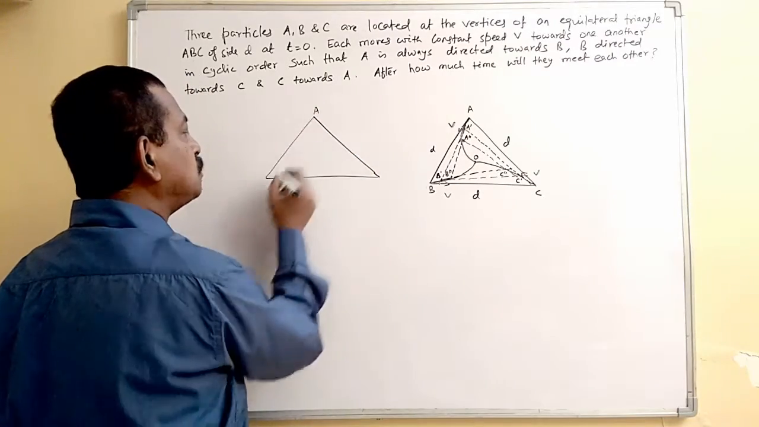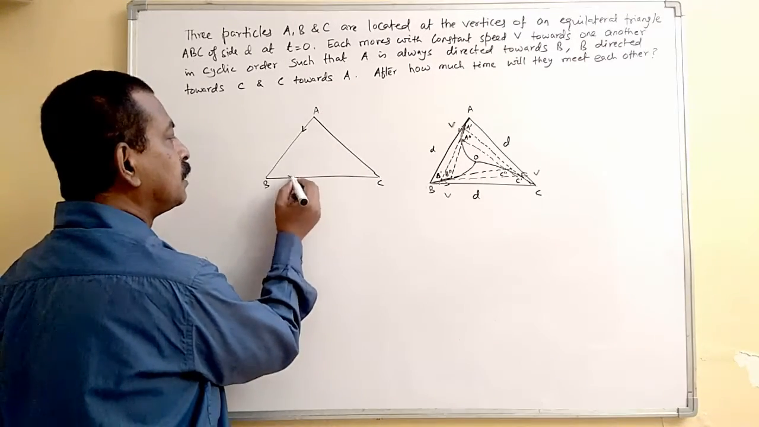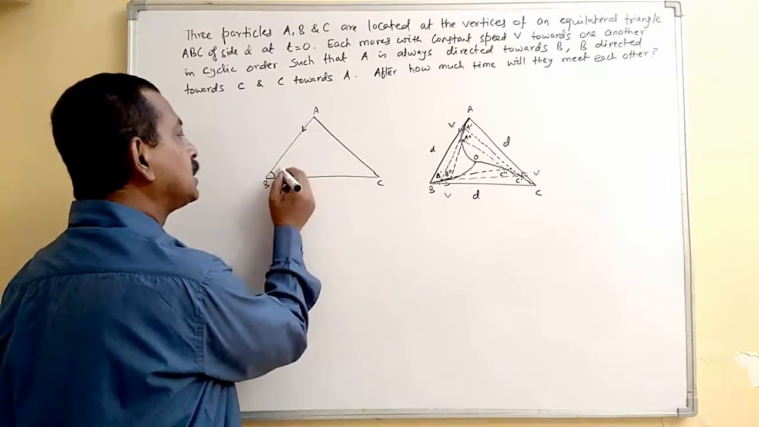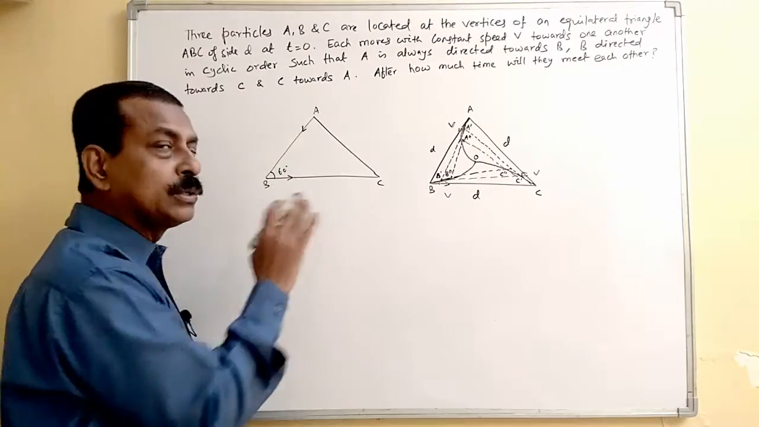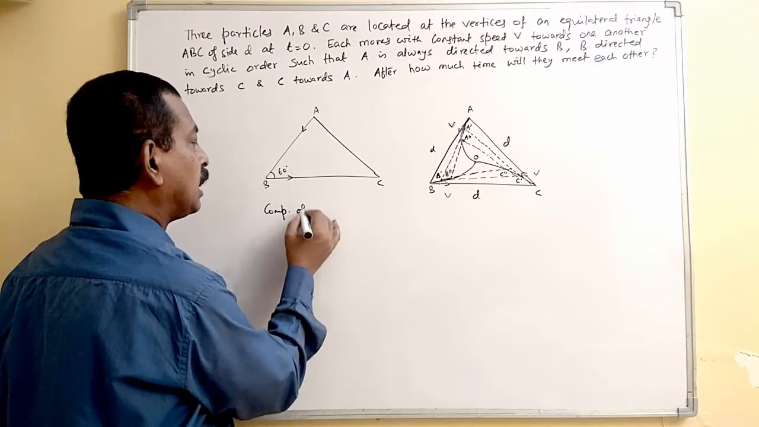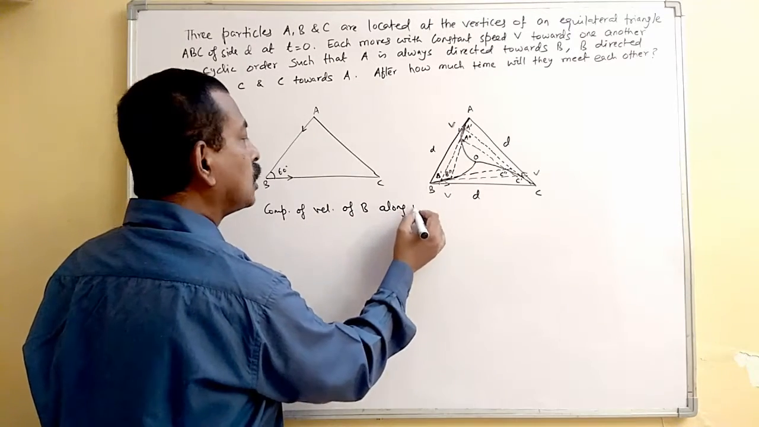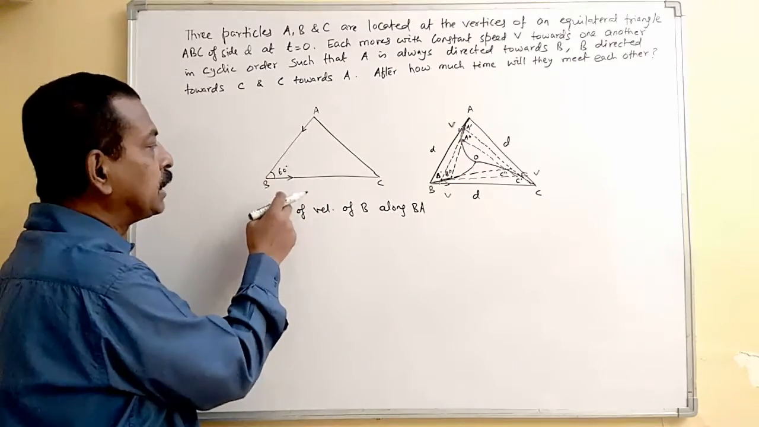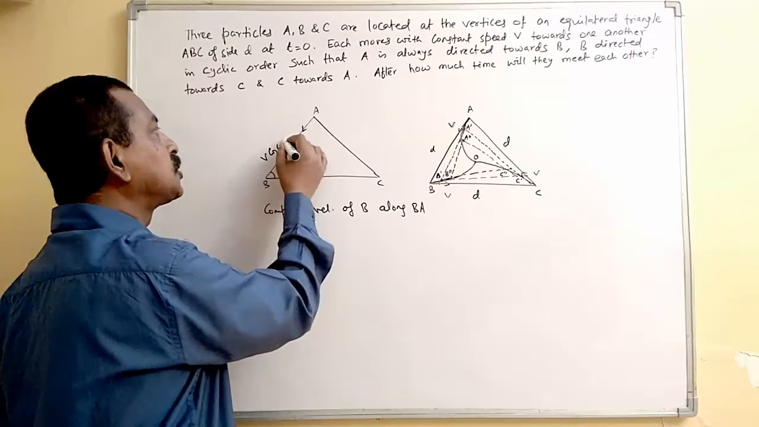This is your triangle ABC. A is moving in this direction. B is moving in this direction. Obviously, C in this direction. This angle is 60 degrees. This is the direction at t equals 0. So the component of velocity of B along BA, I can resolve this in two directions, one perpendicular to this, other along this direction. So this component will be how much? V cos 60 degrees.